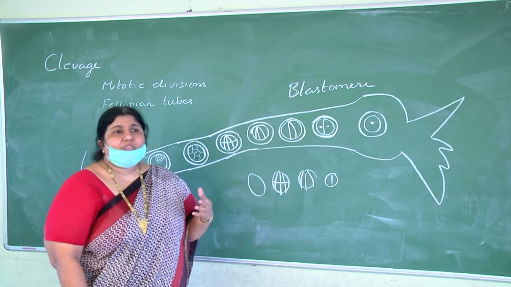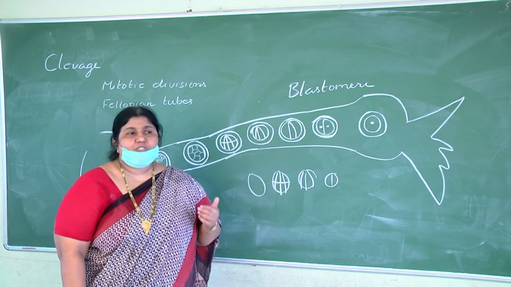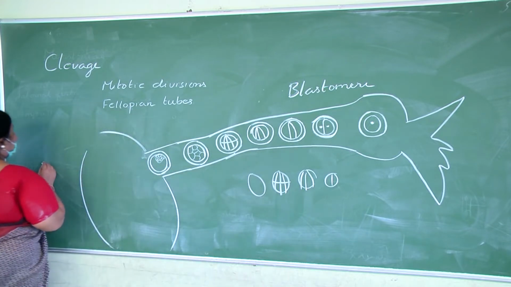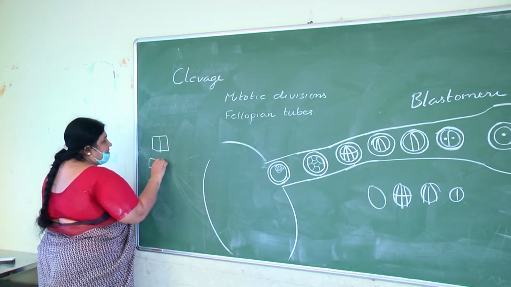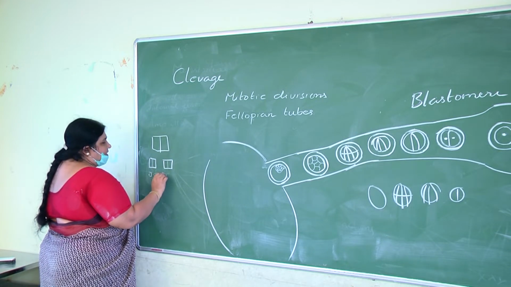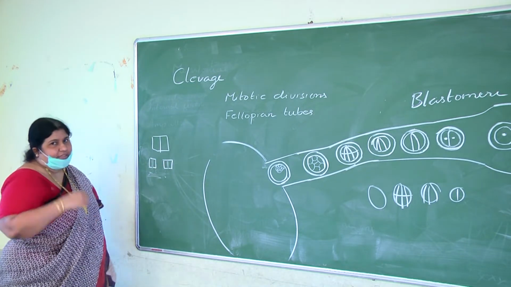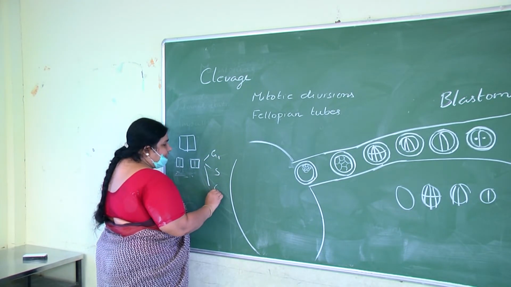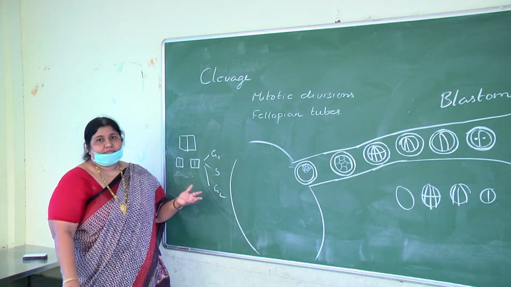Why is the size of the blastomeres decreasing after every cleavage? Because of the absence of interphase. So we all know in normal mitotic cell division, if a cell divides by mitosis into 2 daughter cells, before dividing again, the cell remains for some time in interphase. And interphase has G1 phase, S phase, G2 phase, where the cell size grows and DNA also increases.